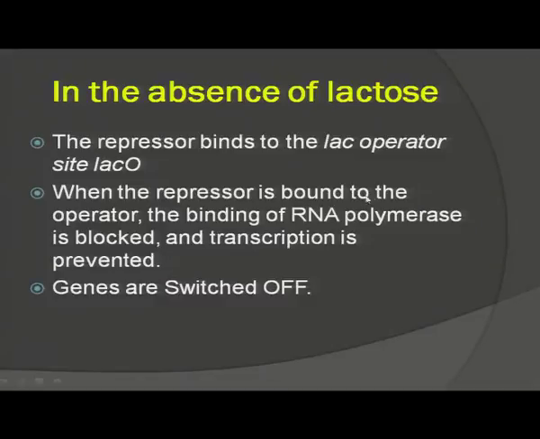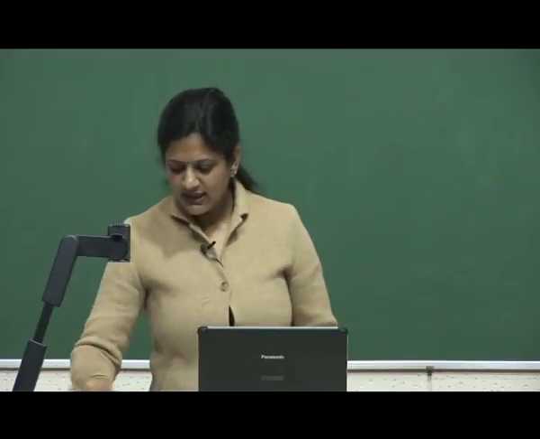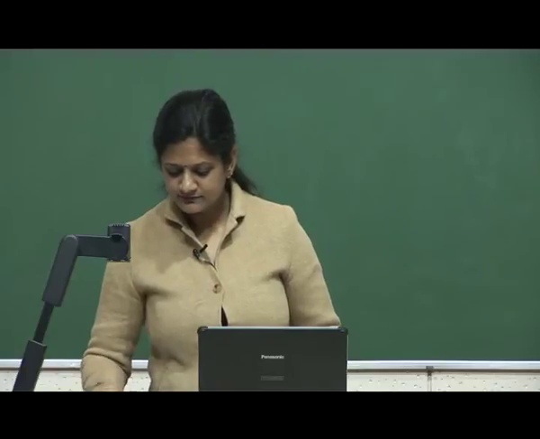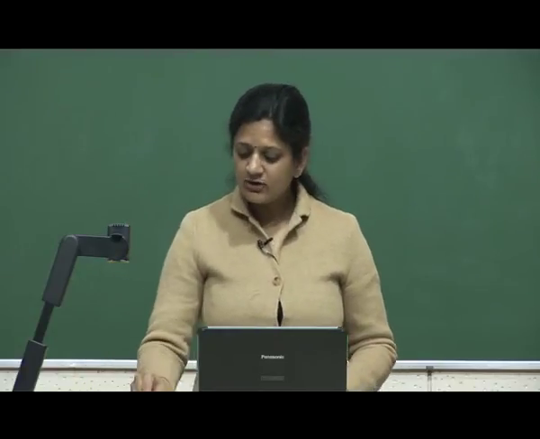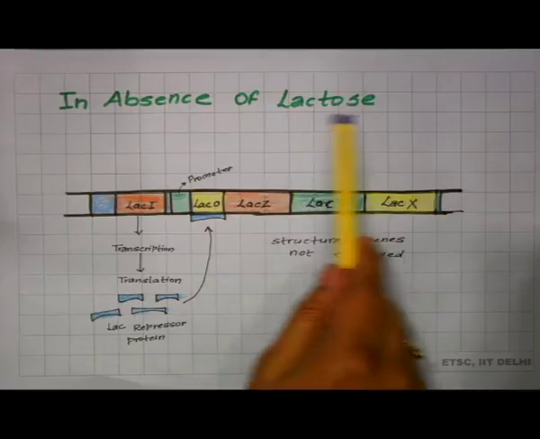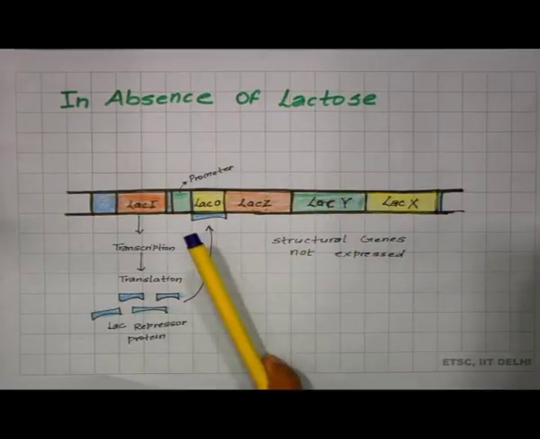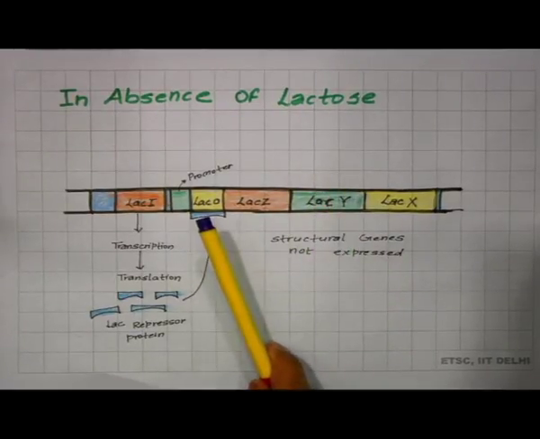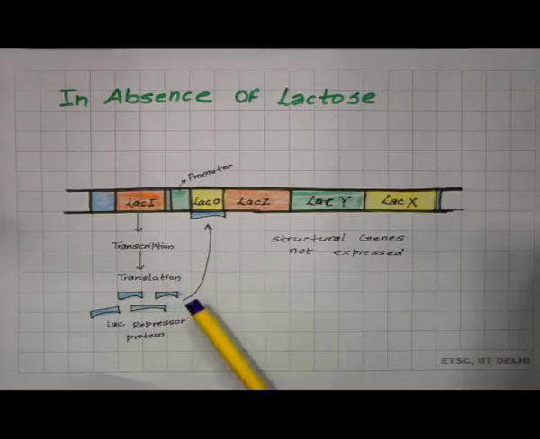So, when the repressor is bound to the operator, the binding of RNA polymerase is blocked, transcription is prevented and genes are switched off. You can know about this with the help of this diagram. In the absence of lactose, there should not be gene expression, and there should not be synthesis of enzymes involved in lactose metabolism.